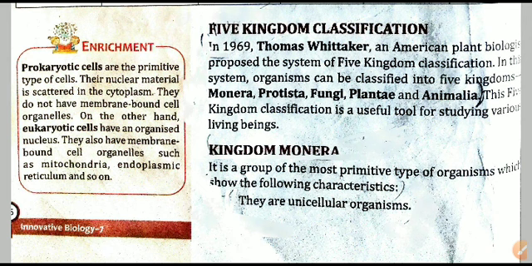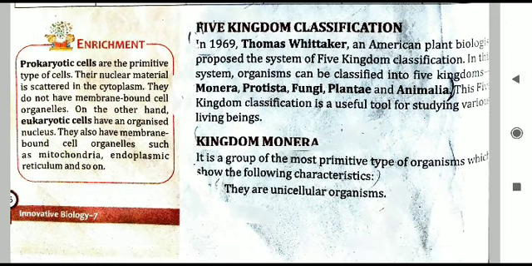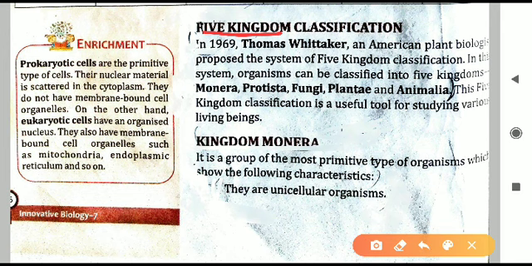Last class we discussed up to the two kingdom classification given by Carolus Linnaeus, who classified living things into two parts, plants and animals. But there were shortcomings: where would Euglena and viruses be kept? So the two kingdom classification could not succeed for long. Later, three kingdom and four kingdom classifications also came, but they also could not survive. The most common and most successful one is the five kingdom classification that we will study in this chapter.